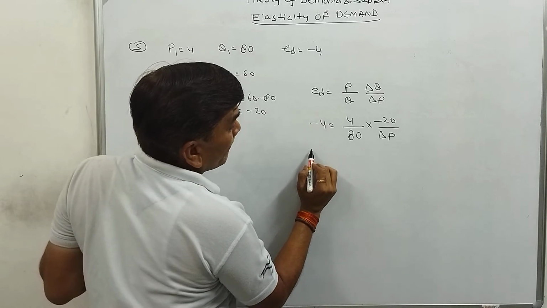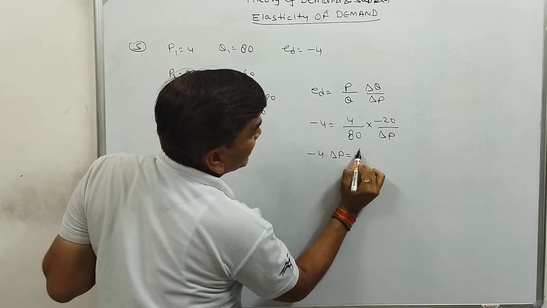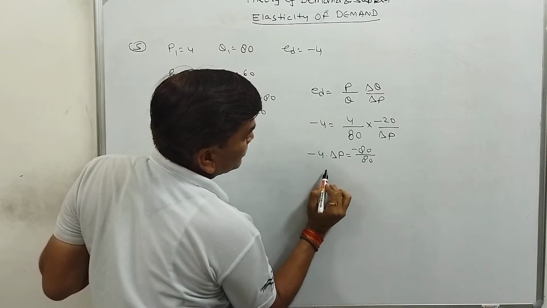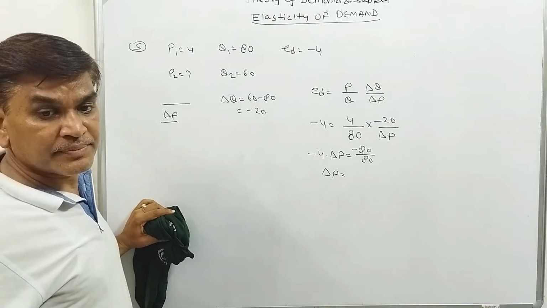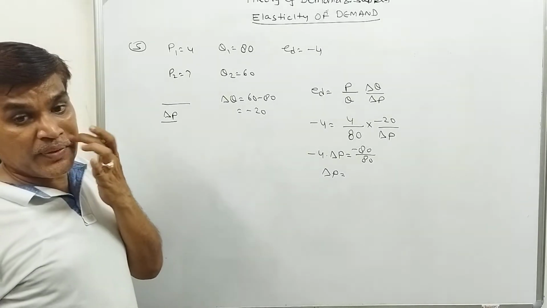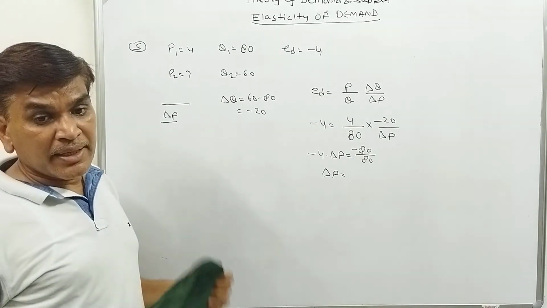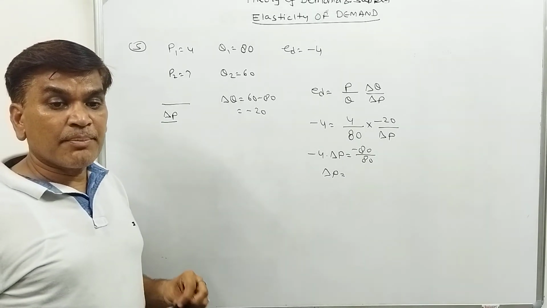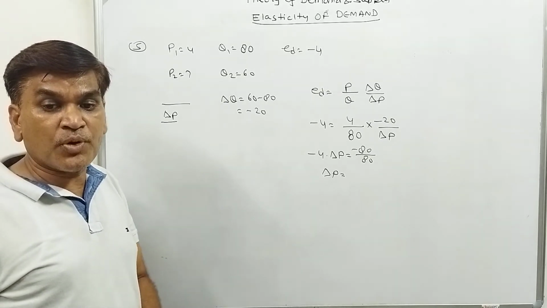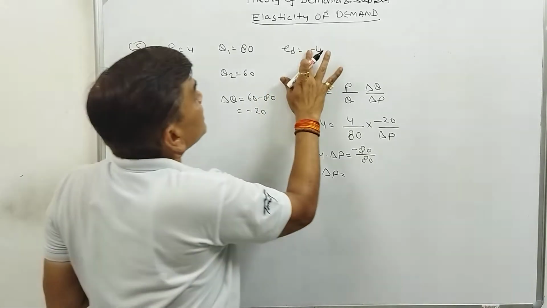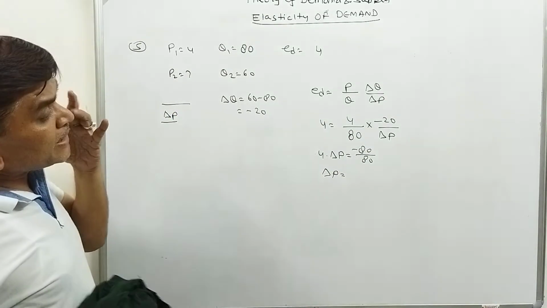So -4 multiplied by delta P, that is 80 divided by 80. So P delta P, what will be? We will have 24 upon 80. A consumer buys 80 units at 4 rupees. Suppose the price elasticity is 4. Price elasticity is 4.